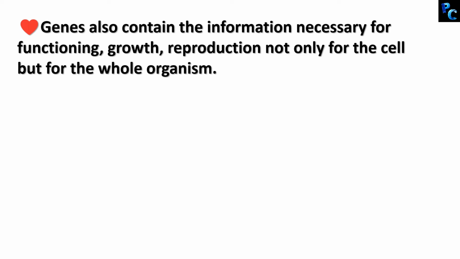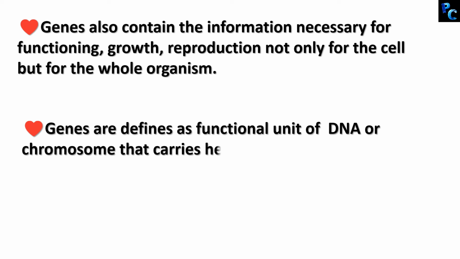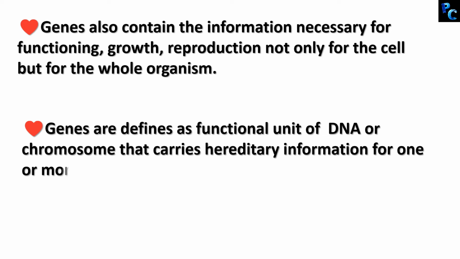So, gene controls all our behaviors. Moreover, genes are defined as the functional unit of DNA or chromosome that carries hereditary information for one or more functions. That is, genes are ultimately inherited from the parents to the offspring.